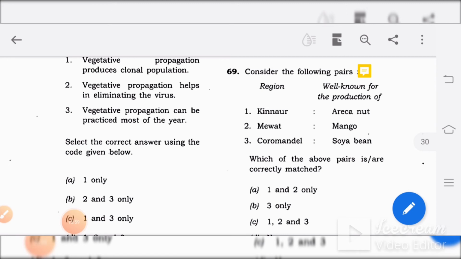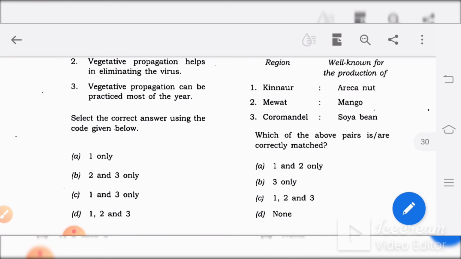Consider the following pairs. Towards the left we have the region, towards the right we have what it is well known for the production of. So these places are well known for the production of these. Let's see whether they match. First, Kannaur, arecanut. 2, Mewat, mango. 3, Coromandel coast, soybean. So let's see.